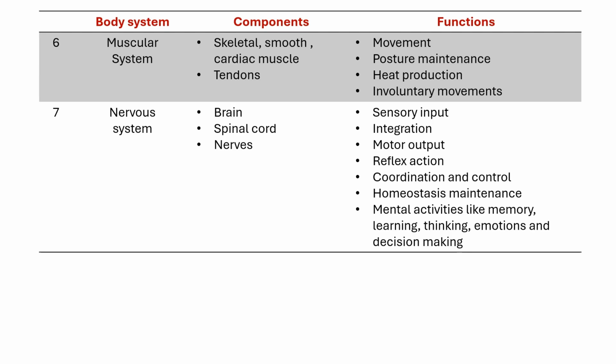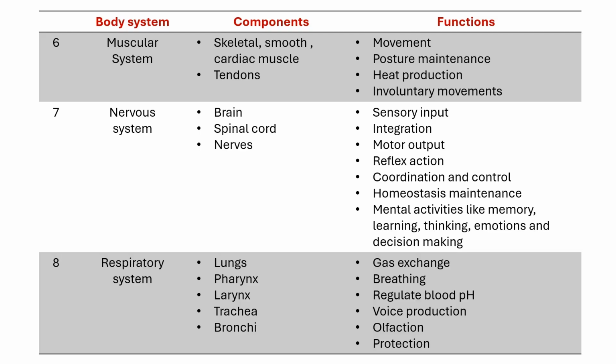In the same way, thinking. Thinking is done by the cerebrum of our brain. And emotions like anger, grief, fear, all these emotions were controlled by the limbic system. And decision making is done by the frontal lobe of our brain.